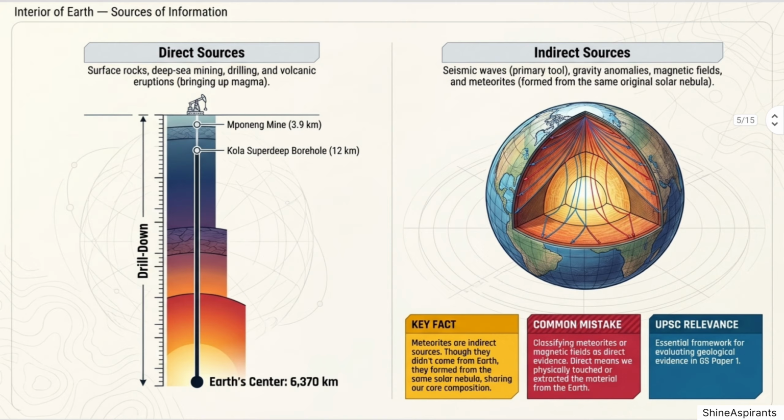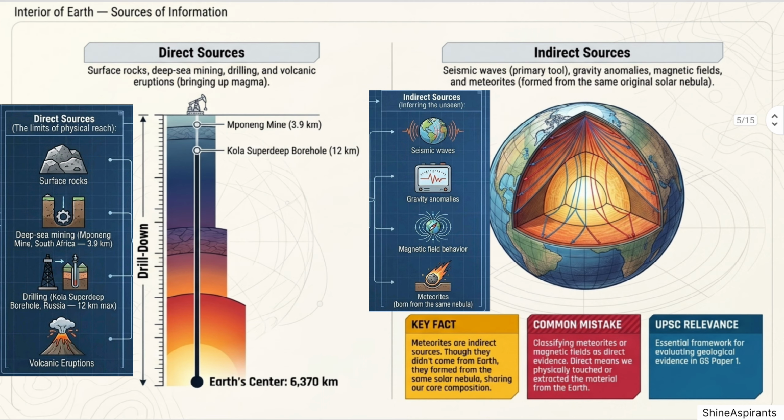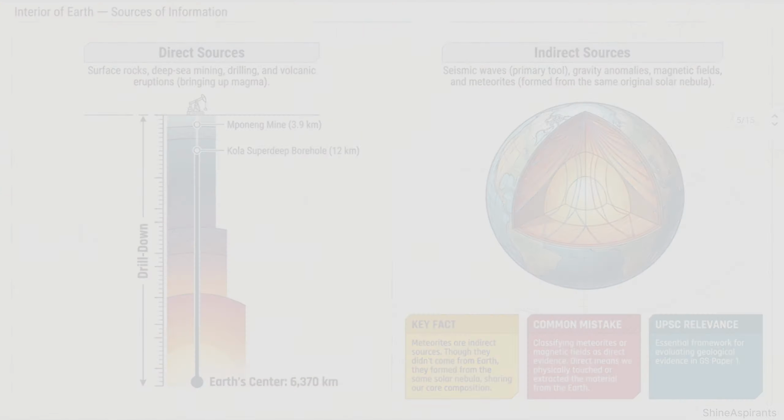That's why scientists rely on 2 types of evidence. Direct sources: surface rocks, deep sea mining, Mponeng gold mine, 3.9 kilometers deep, volcanic eruptions, and drilling projects. Indirect sources: seismic waves, gravity anomalies, magnetic field behavior, and meteorites, which formed from the same nebula as Earth and gave us clues about Earth's bulk composition. Structure of Earth layer by layer.